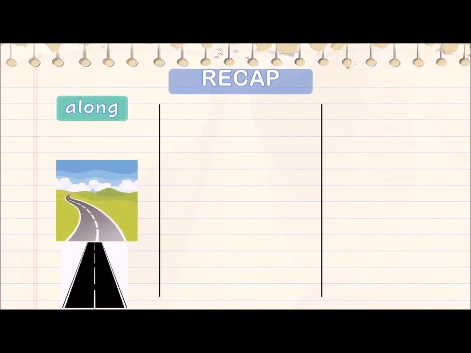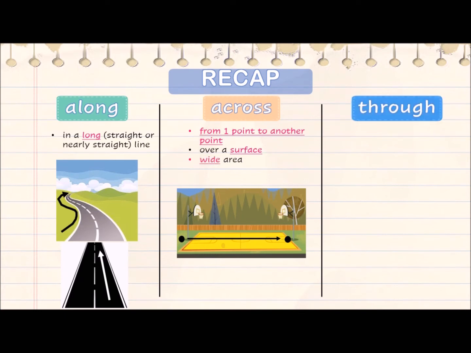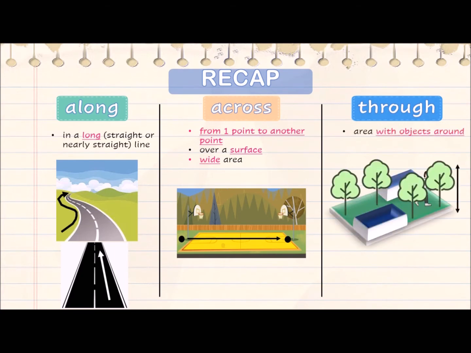Now let's recap. Along is used to show movement in a long, straight or nearly straight line. Across is used to talk about movement from one point to one point over a surface of a wide area. Through is used to talk about movement in an area with objects around. It is also used to show an object moving from one end and out of the other.